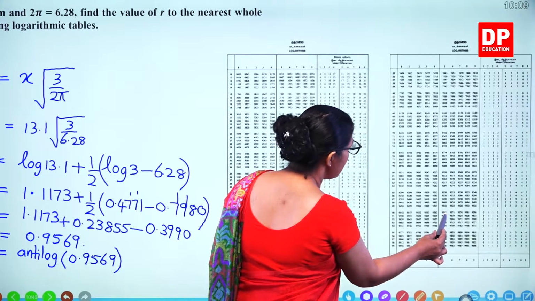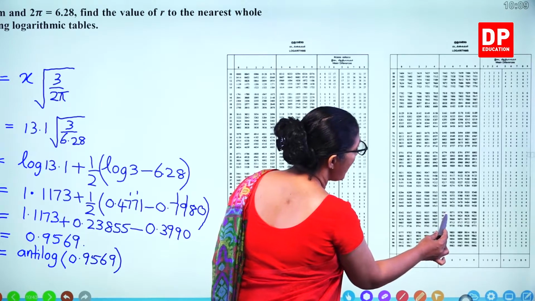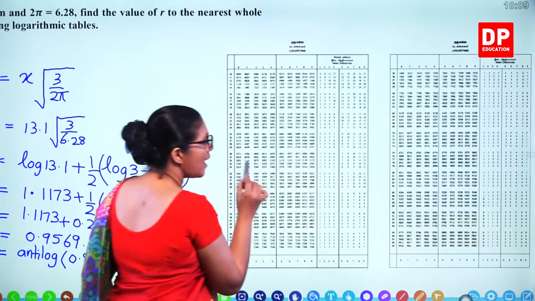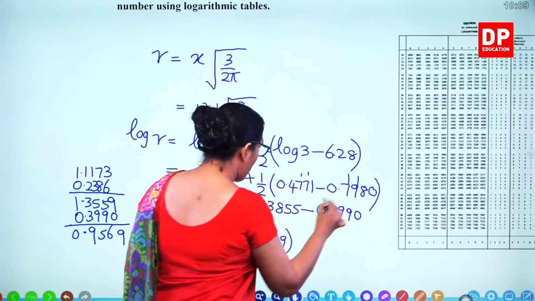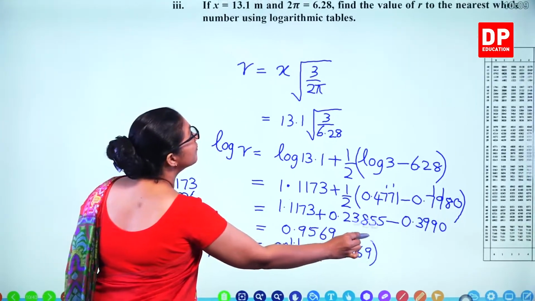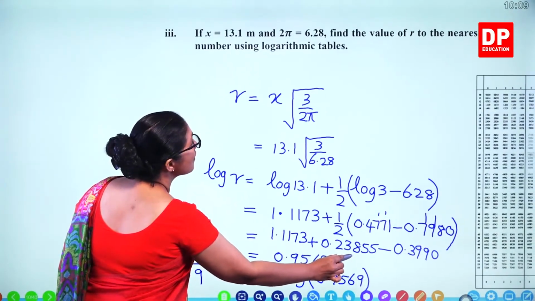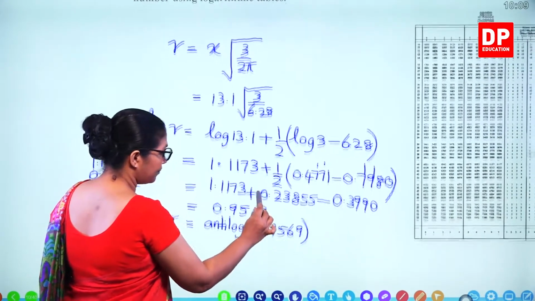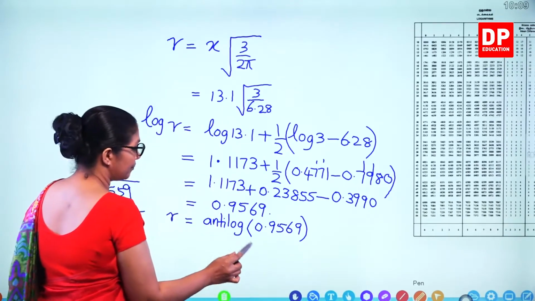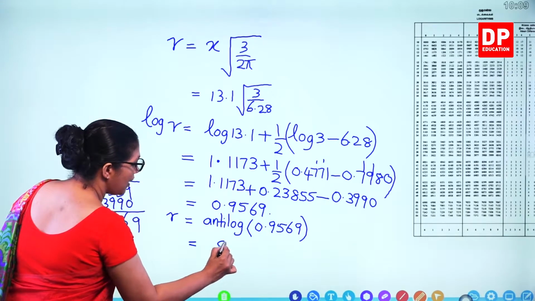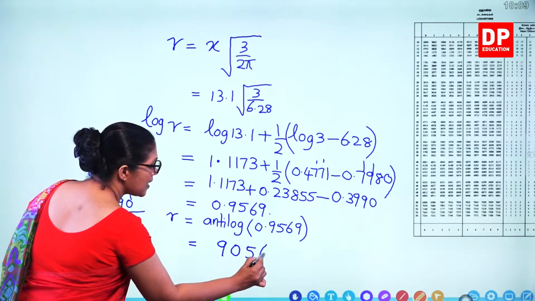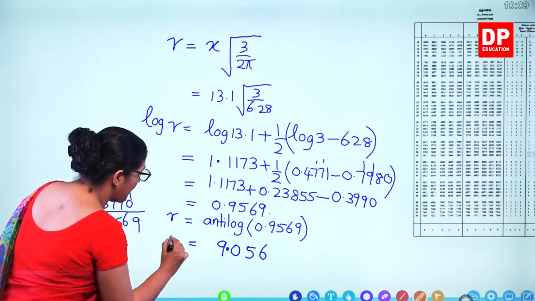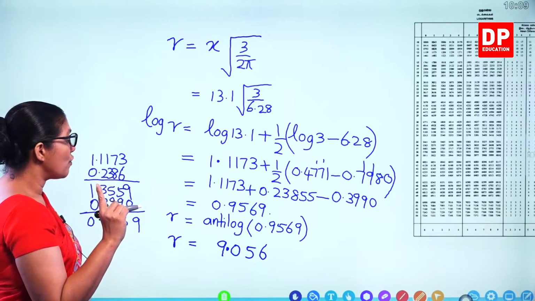So that means 95 and 6. So 95, 6. This is 0 point, so you keep the decimal point here. So r equals 9.056